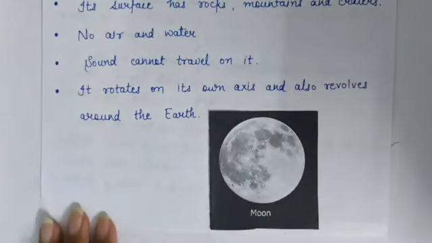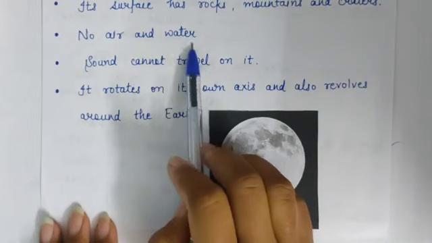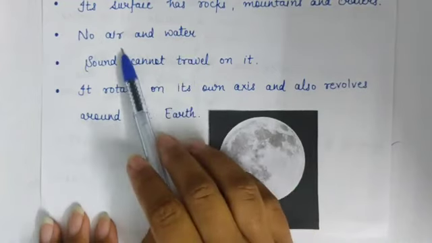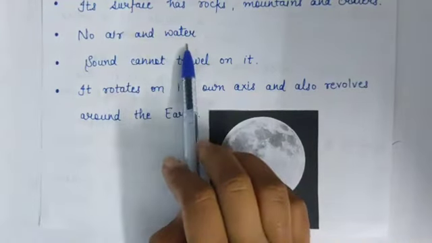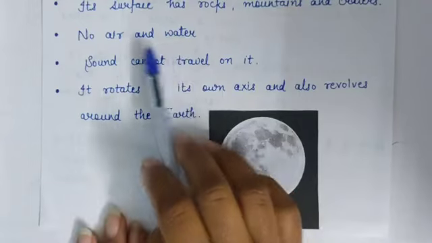Craters were formed when meteoroids hit the moon, and there is no air and water on the moon. That's why life does not exist on it, because water and air are not present.